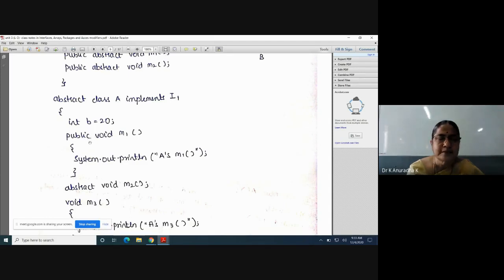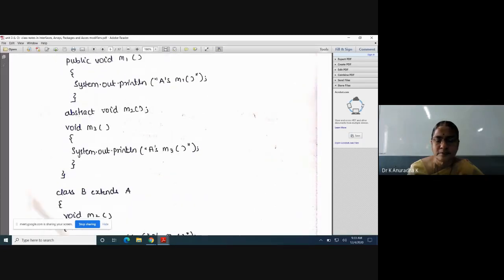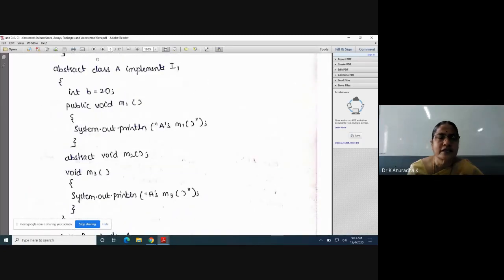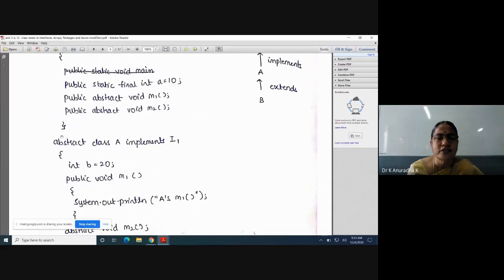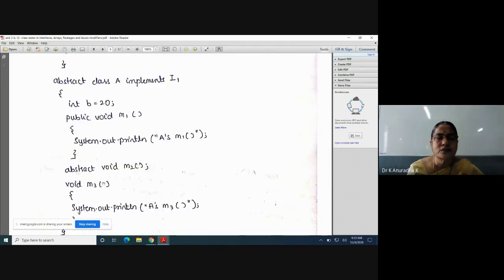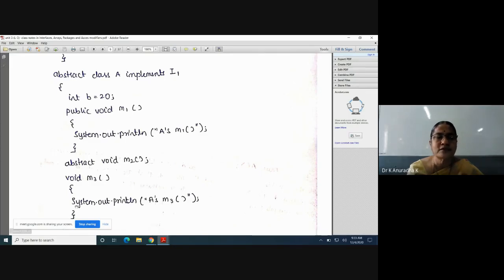This is the rule. Next, inside class A, what I have written already, one variable, that is A, is inherited to this class A, means A is available to this class A. In addition to that inherited variable, it can write its own variable, that is B. So inside class A, two variables are available, they are A and B, and in addition to the implementations of the abstract methods of the interface, it can write its own method. M3 is the own method of class A.